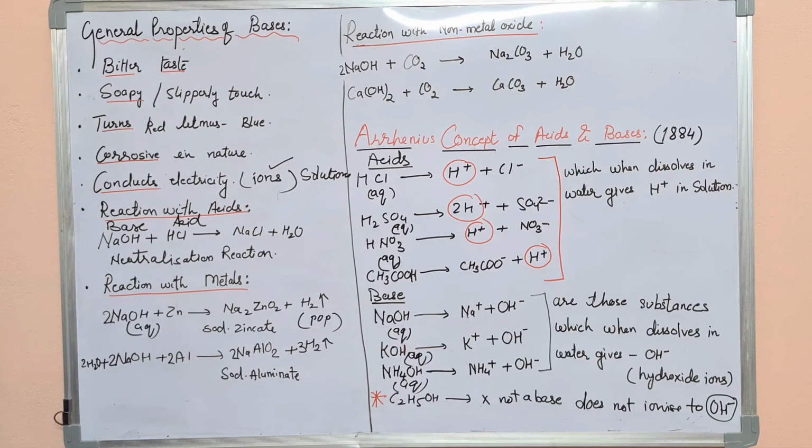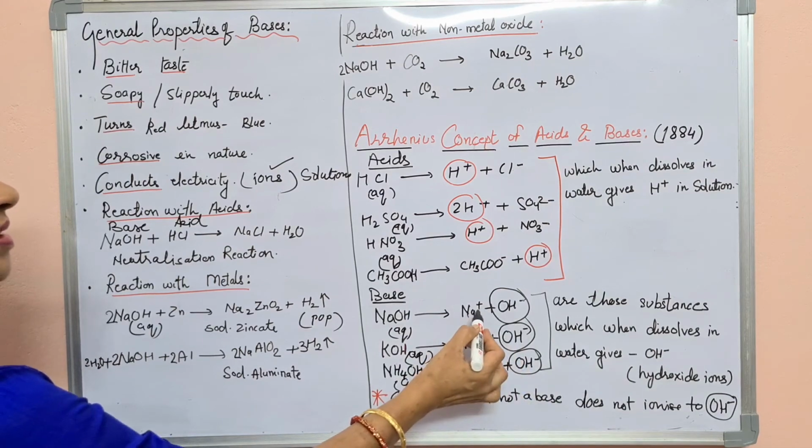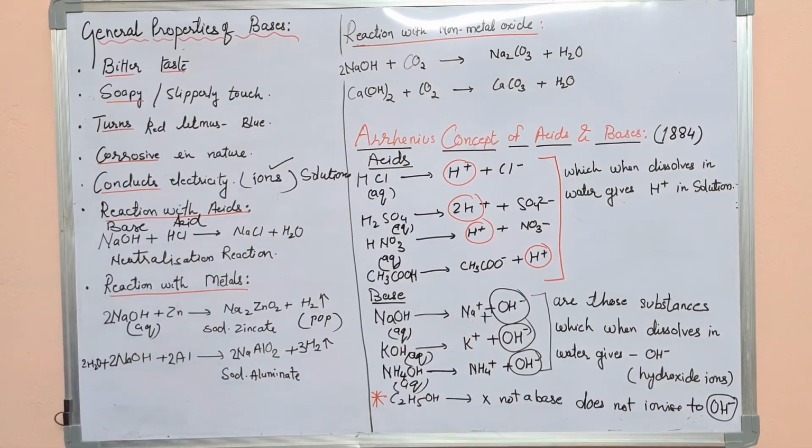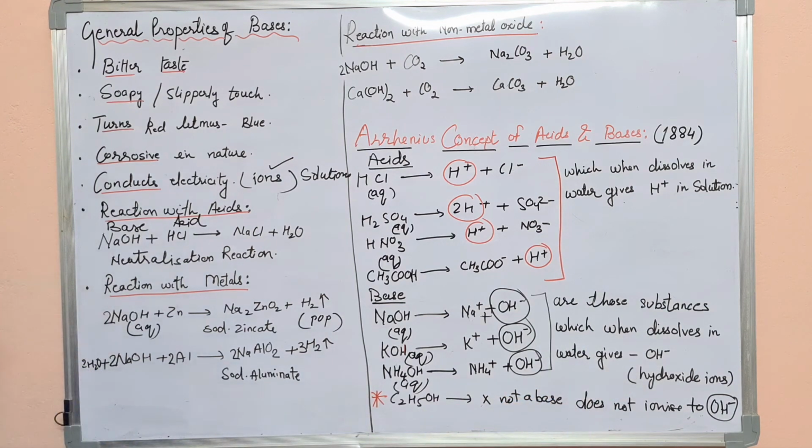So what common thing do we see in the case of the bases, students? The common ion in the bases is the hydroxide ion. Hydroxide ion is common. So all the bases, as per Arrhenius, when dissolved in water, form hydroxide ion. That is why they are basic in nature. So listen to the definition according to Arrhenius. Bases are those substances which, when dissolved in water, give hydroxide ion.